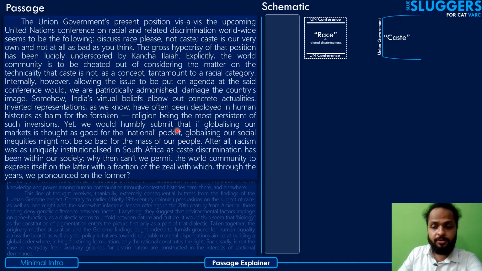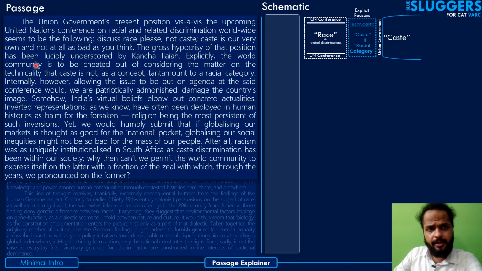Coming to the next part, the gross hypocrisy of that position has been lucidly underscored by Kancha Ilaiah. So we just note that the gross hypocrisy of this position has been very clearly underscored by some person named Kancha Ilaiah. Explicitly, the world community is to be cheated out of considering the matter on the technicality that caste is not, as a concept, tantamount to a racial category.